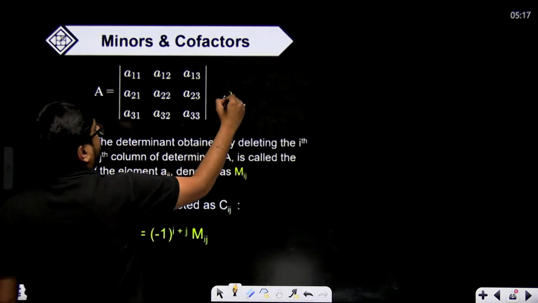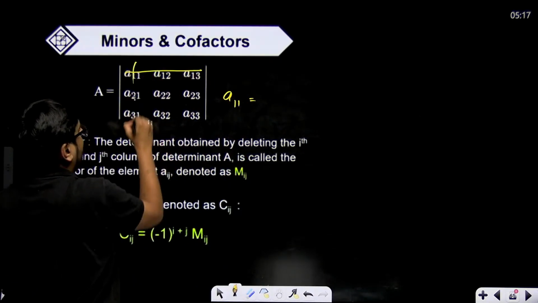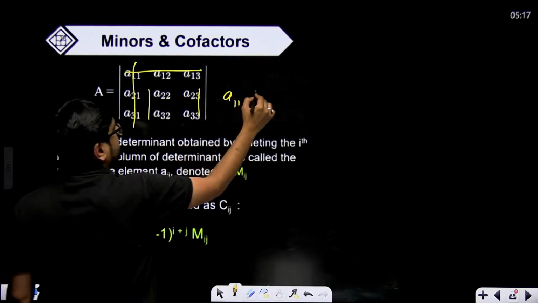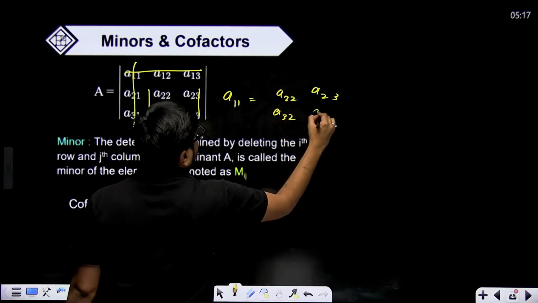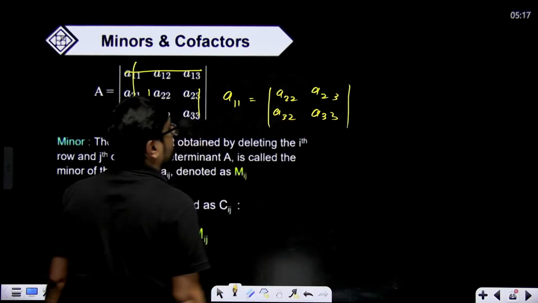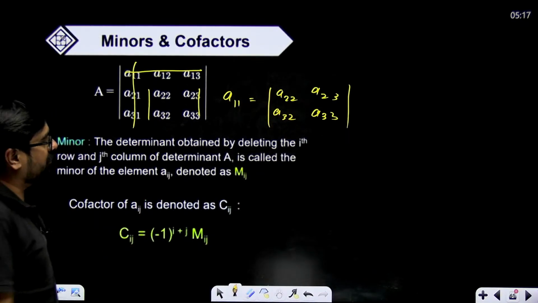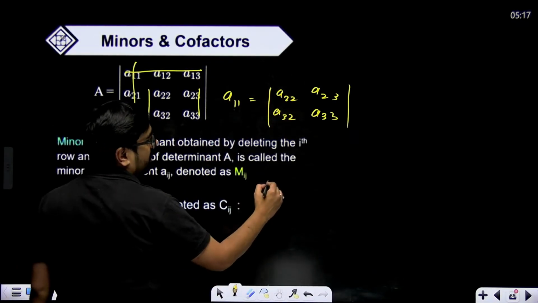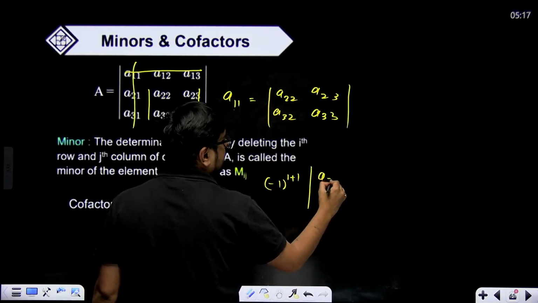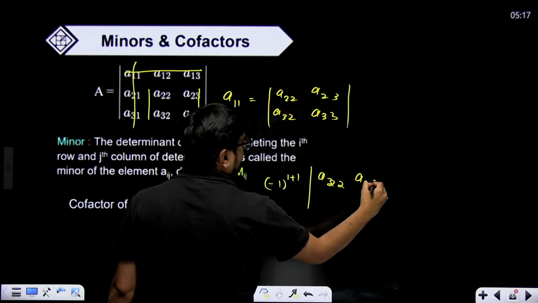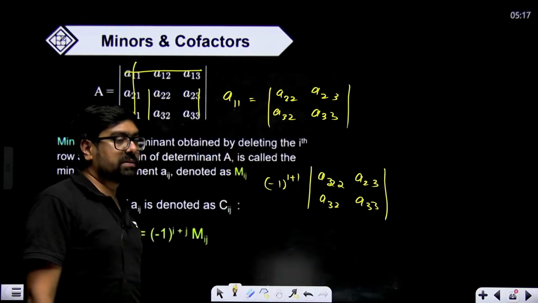Minor of A11 is nothing but the corresponding determinant. That means you hide this, and the remaining determinant is the minor. That means A22, A23, A32 and A33. This is the minor. And if you multiply the minor with minus 1 to the power i plus j, for example here i and j are 1 and 1, so minus 1 to the power 1 plus 1, if you multiply the same determinant, that means A22, A23, A32 and A33, with this, this becomes the cofactor.